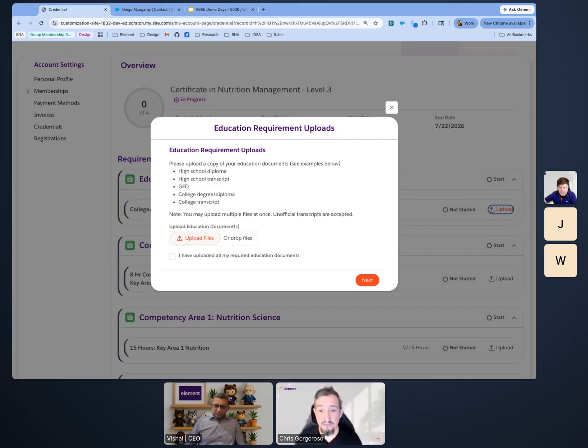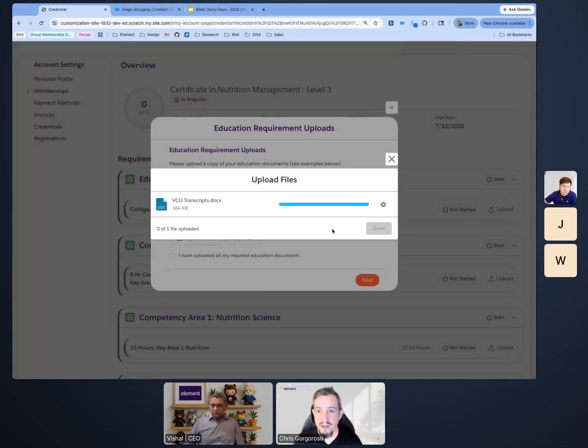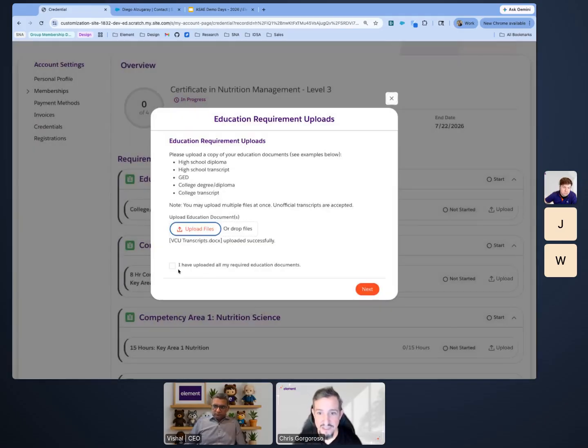And so we had to make this very flexible. As I go through this, you're going to see that we've given hopefully a nice example of a lot of different things that you might be utilizing when you're capturing requirements for your constituents. So here I'm uploading my VCU transcripts.